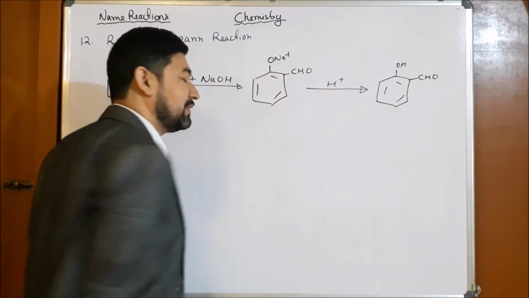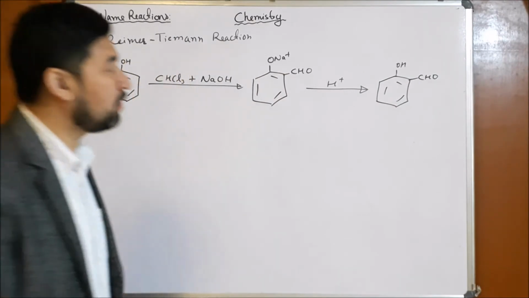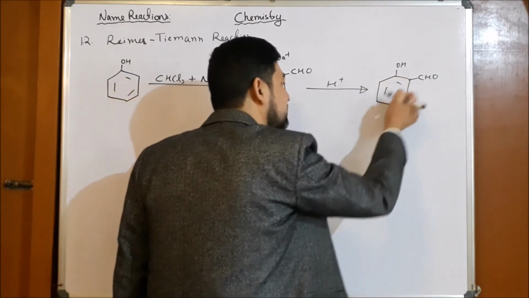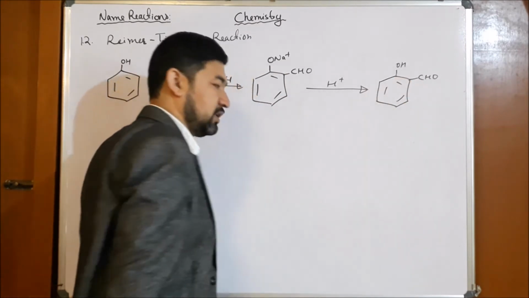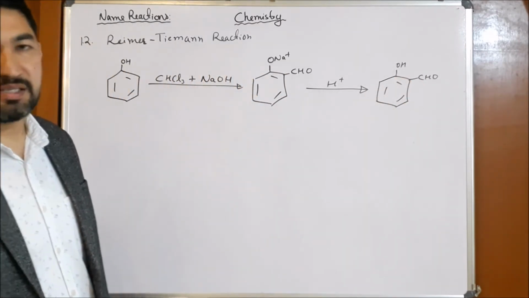So this is our salicylaldehyde. In IUPAC name we call it 2-hydroxybenzaldehyde. This is 1,2. So 2-hydroxybenzaldehyde, or in common name we call it salicylaldehyde.